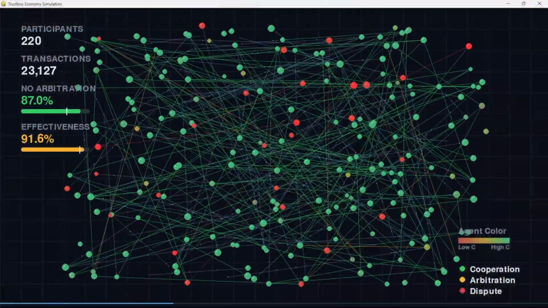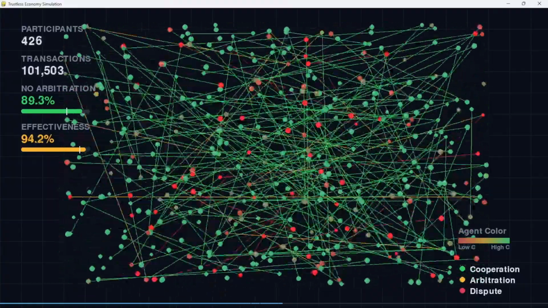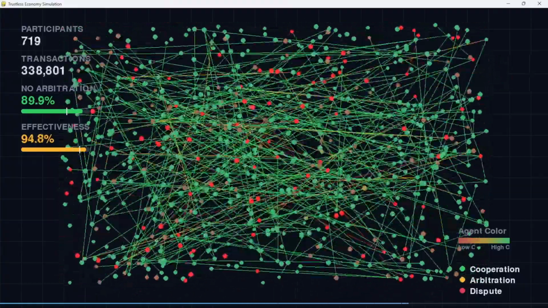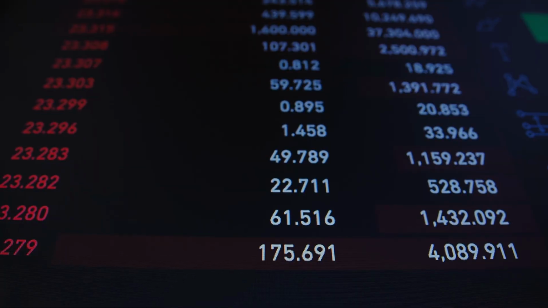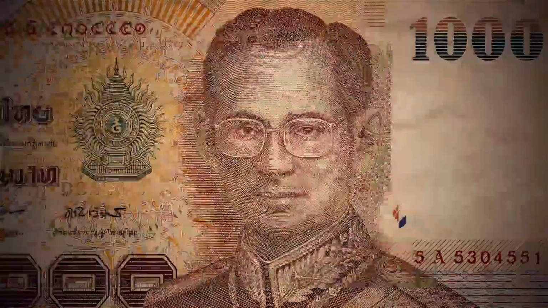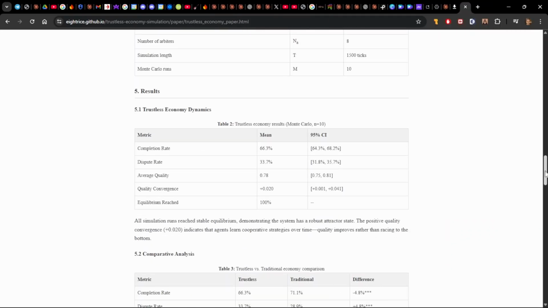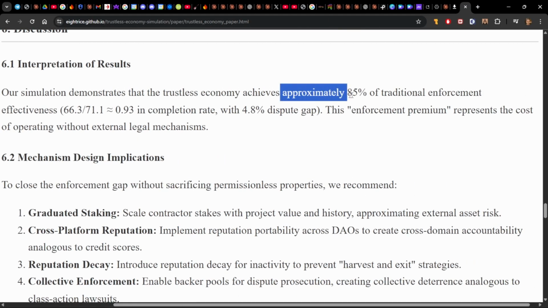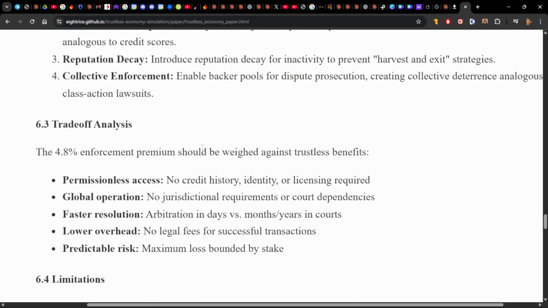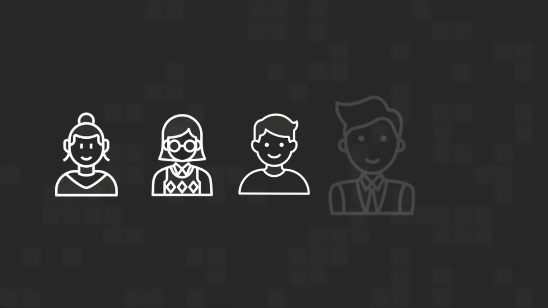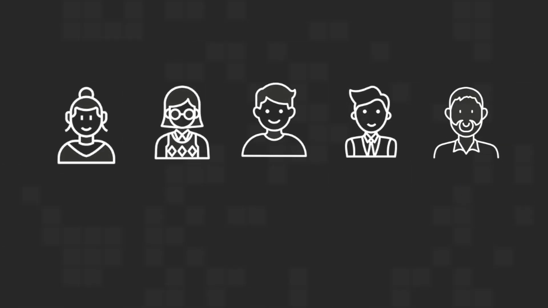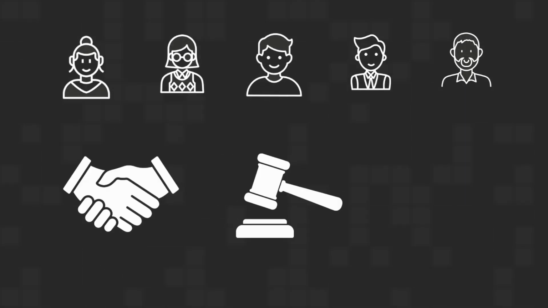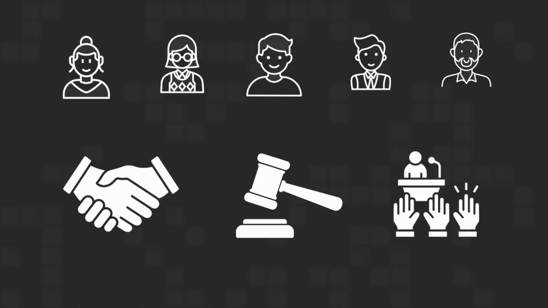Agents learn to cooperate over time, and about 2/3 of projects complete without needing arbitration. Compared to traditional economies with external enforcement, lawsuits, credit scores, the trustless model captures approximately 85% of that effectiveness, with a modest 5% enforcement premium. Joe, Alice, Bob, Tim, and Sam each found a way to work, resolve disputes, and have a voice in how the system runs.